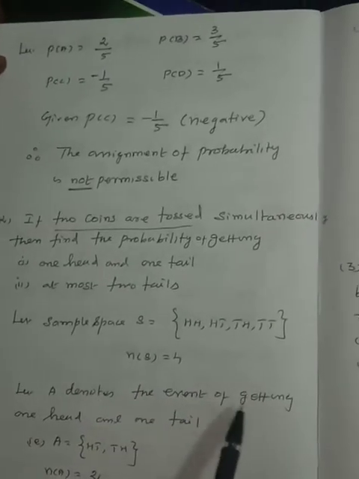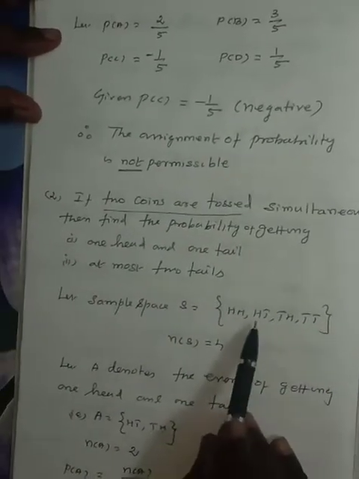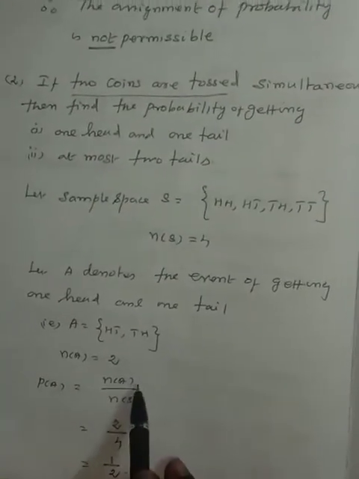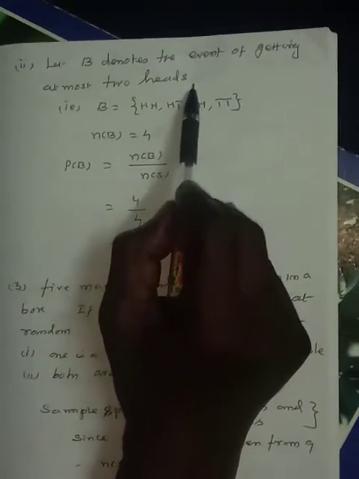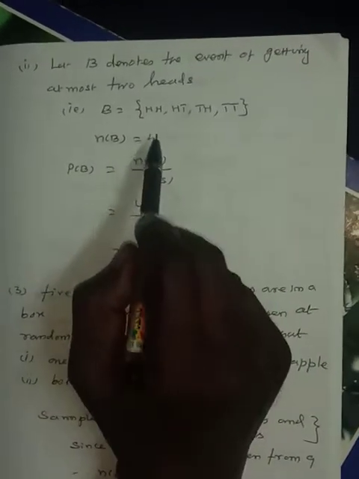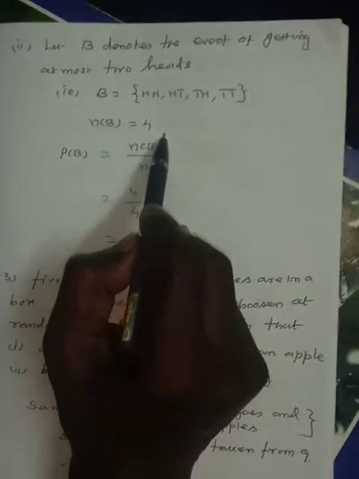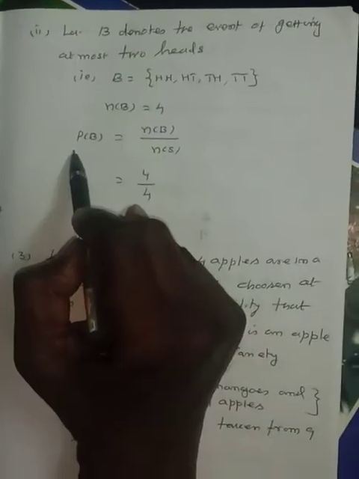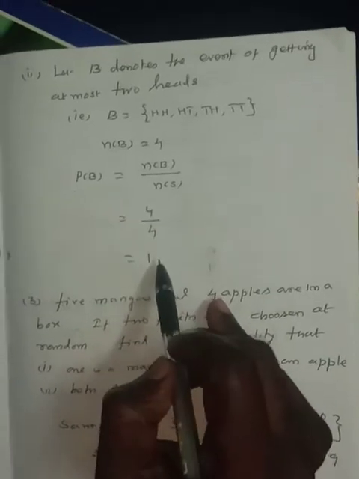Let capital A denote the event of getting one head and one tail. A is equal to HT and TH. So, n of A is 2. P of A is equal to n of A divided by n of S, which is 2 divided by 4, that is 1 by 2. Next, capital B denotes the event of getting at most two heads. So B is equal to HH, HT, TH, TT. n of B is equal to 4. The probability of getting at most two heads, P of B, is equal to n of B divided by n of S. n of B is 4, n of S is 4. 4 by 4 is 1.